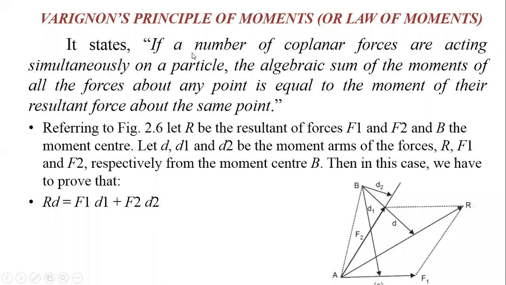According to this statement, if you observe here, a number of coplanar forces are acting simultaneously; here there are two forces, F1 and F2, acting simultaneously on a particle. The algebraic sum of the moments means force into perpendicular distance: F1 D1 plus F2 D2 and F3 D3 and so on, if there are a number of forces. This is equal to the moment of their resultant force. Resultant means R, so R into D.